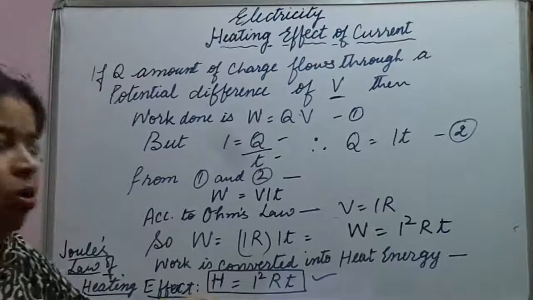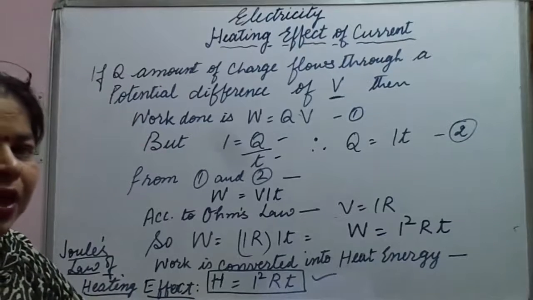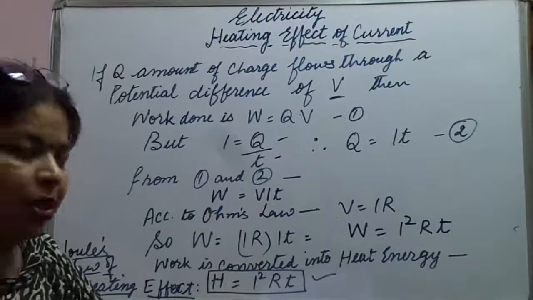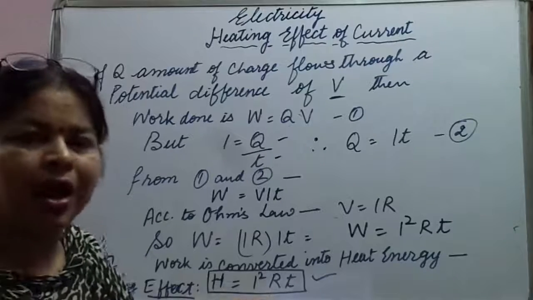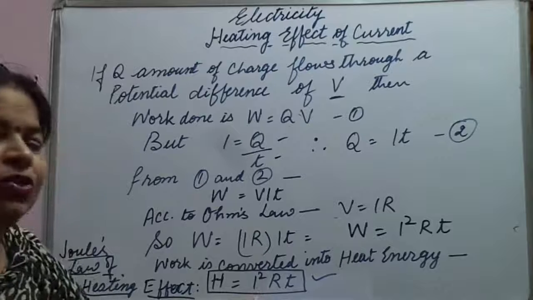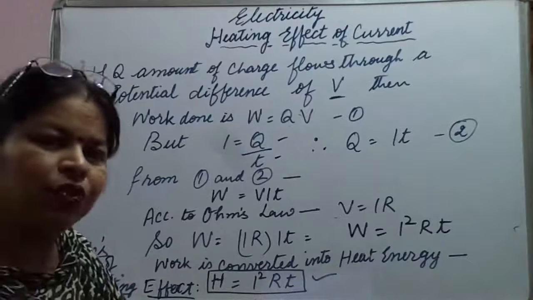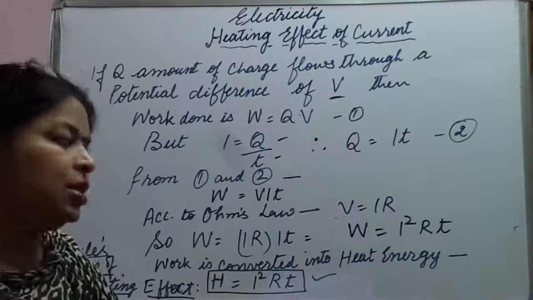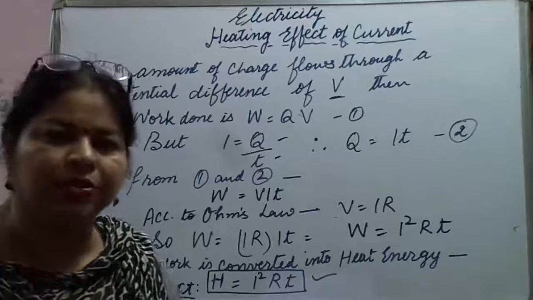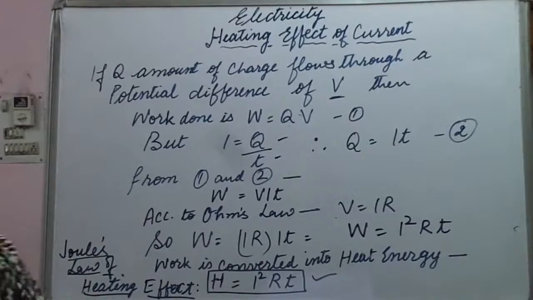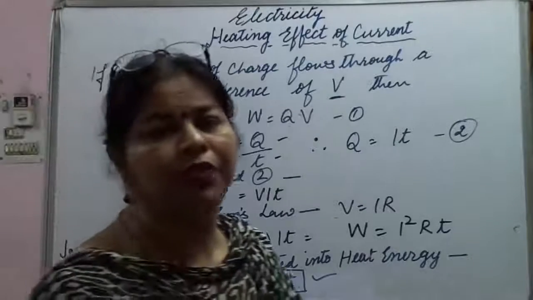Okay. So what is Joule's law of heating effect? H is equal to I square RT, where I stands for the current, R stands for the resistance, and T stands for the time taken. So this is the heating effect, Joule's law of heating effect.